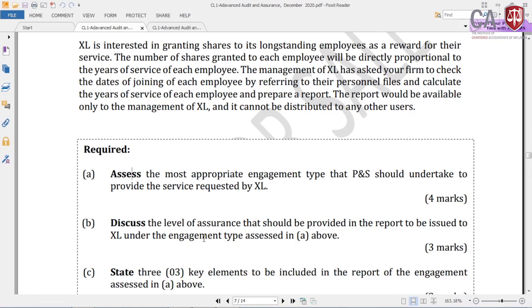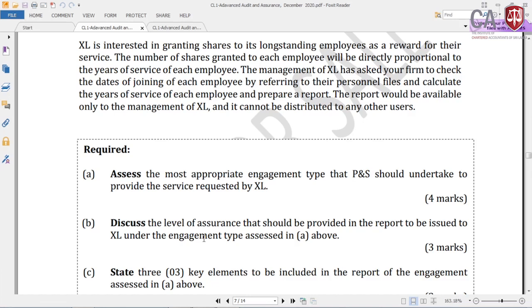personal files and calculate the years of service of each employee and prepare a report. The report would be available only to the management of Excel and it cannot be distributed to any other users. Part A, assess the most appropriate engagement type that P&N should undertake to provide the service requested by Excel.